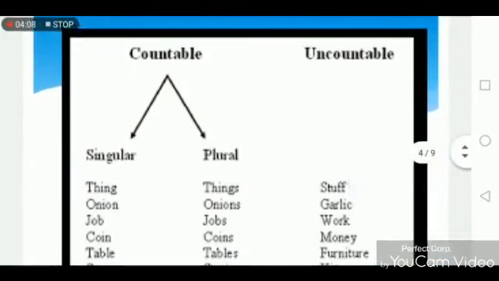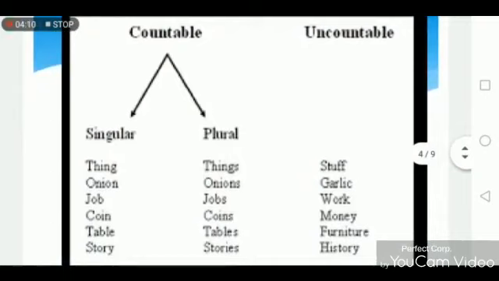Look at this table. There are many examples of countable and uncountable nouns given. Countable nouns have two categories, singular and plural. Thing is the singular countable noun. Things is the plural countable noun. Onion is singular and onions is plural.